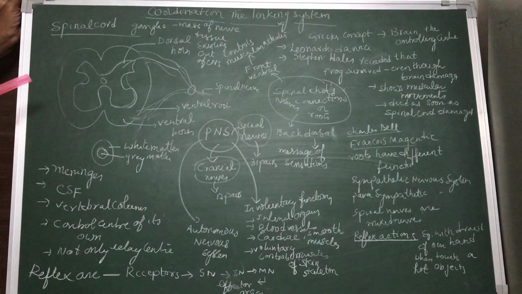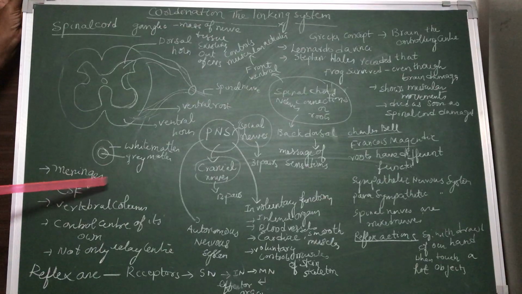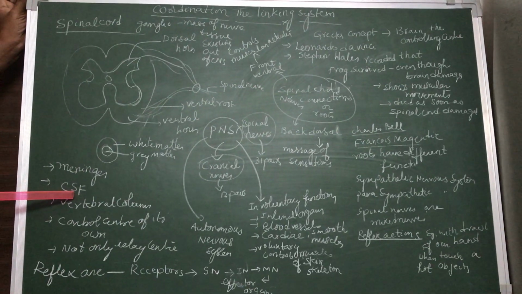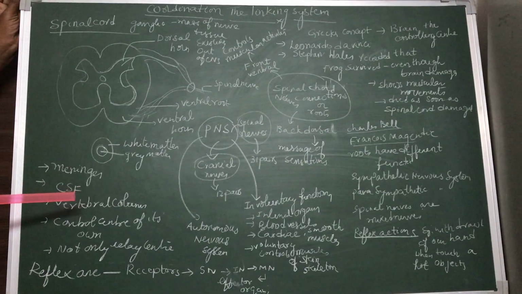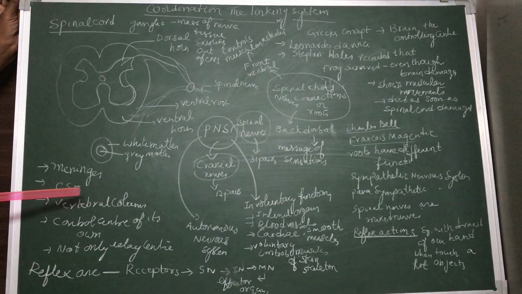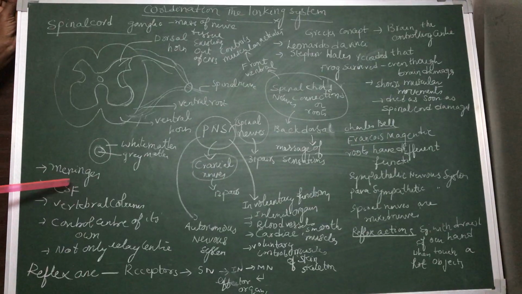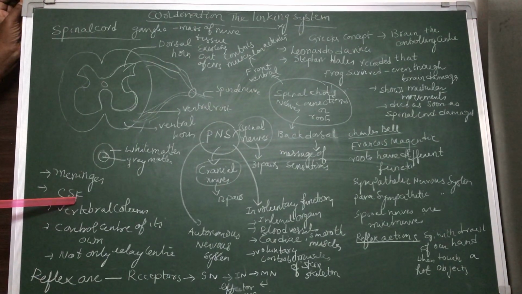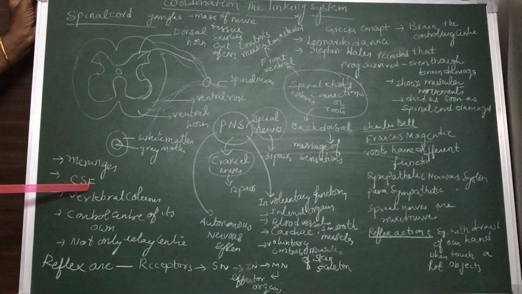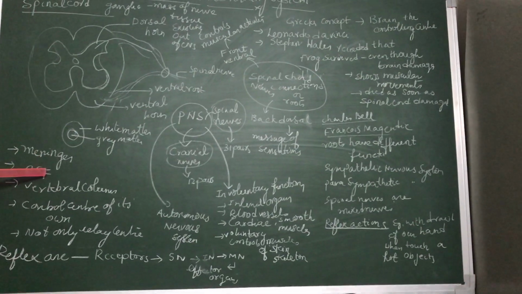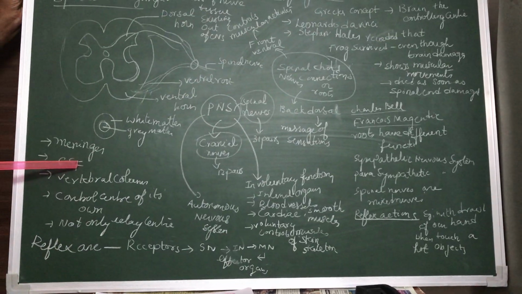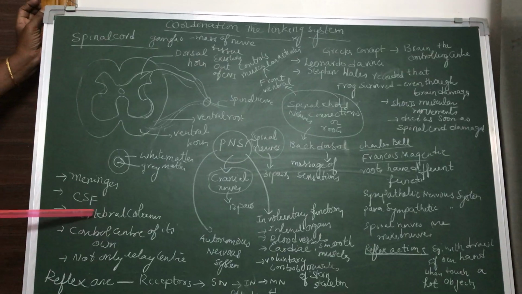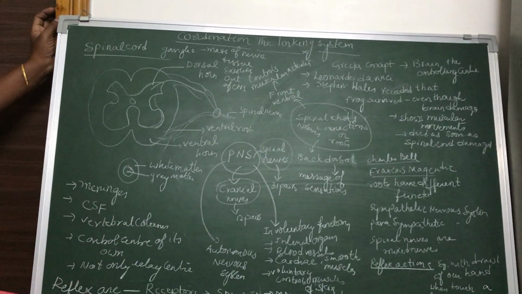Not only the vertebral column and the meninges, but also the cerebrospinal fluid protects it. I already explained that a fluid flows between the outer and the middle membrane, called cerebrospinal fluid. This fluid protects the spinal cord as well as the brain. It flows not only in the spinal cord, it also flows through the brain. This fluid protects the brain from mechanical shocks and blows. It also protects the spinal cord, and the vertebral column also protects the spinal cord.